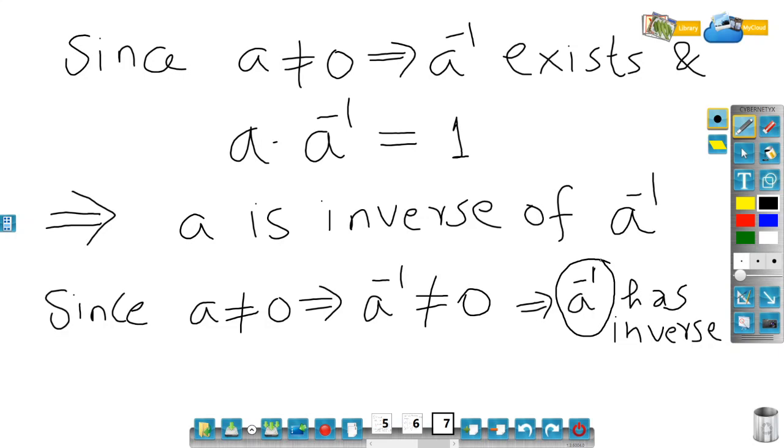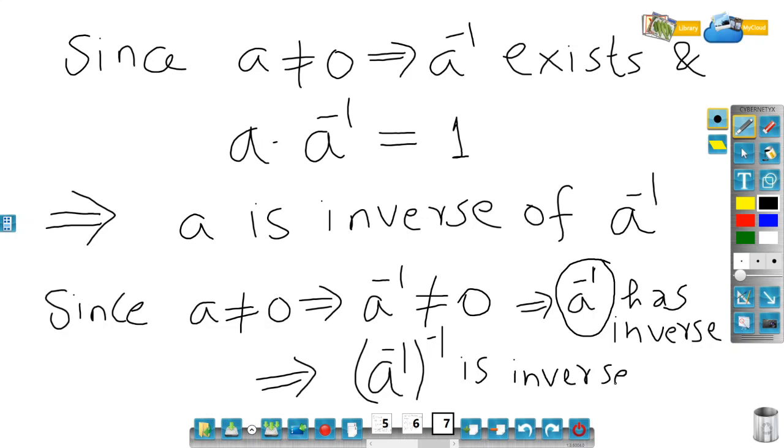Now here a to the power minus 1 is a number, so it has an inverse, so that would imply a to the power minus 1 to the power minus 1 is the inverse of a to the power minus 1, because if x is a non-zero real number, then x to the power minus 1 is the inverse of x. Now here my x is nothing but a to the power minus 1. So I will say that a to the power minus 1 to the power minus 1 is the inverse of a inverse, a to the power minus 1.